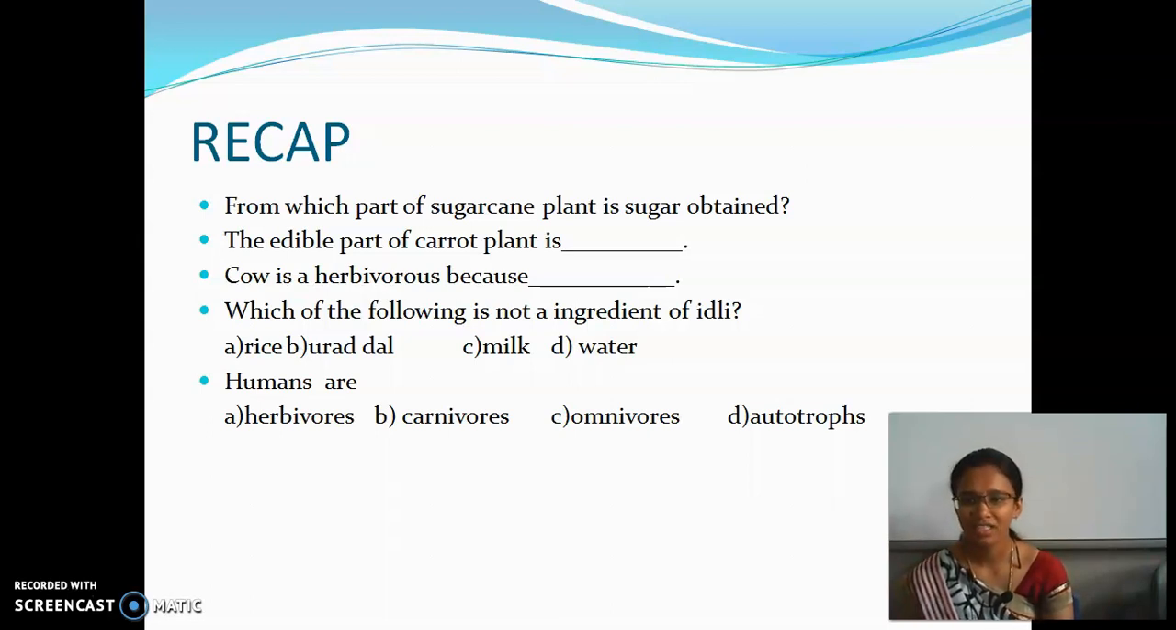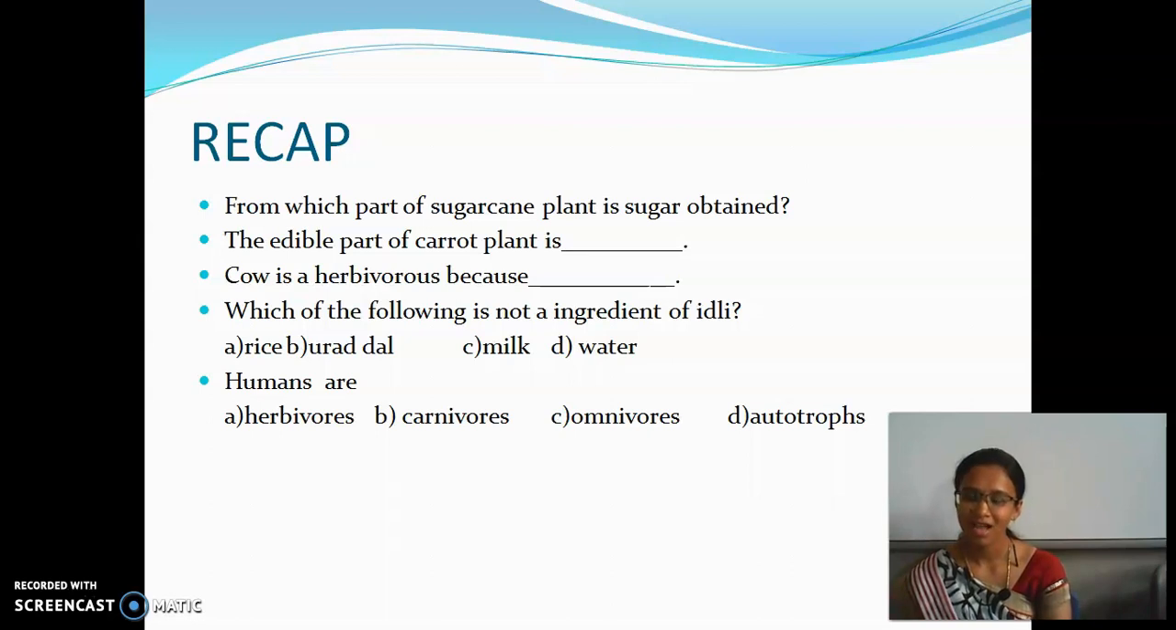Good. Next question. Which of the following is not an ingredient of idli? So, what do you mean by ingredient? The materials which are used for making the food items are called ingredients. So, for making an idli, what do we need? Just write it: we need rice, urad dal and then water. So, which is the answer? Milk. Milk is not used for making idli.